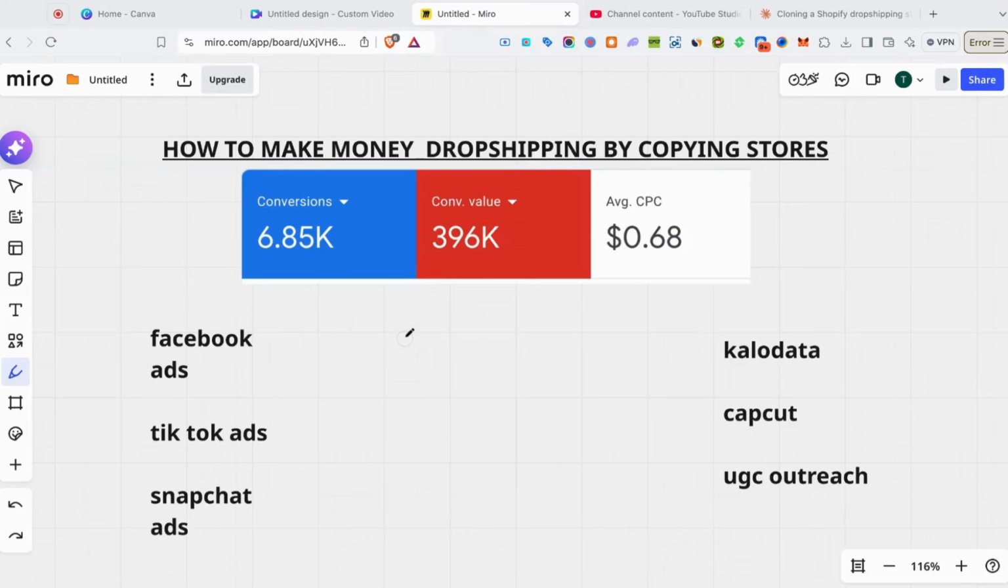All right, so how to absolutely make a crap ton of money drop shipping by copying other stores. So I didn't have to run any type of Facebook ads to get these results. I didn't have to run any type of TikTok ads to get these results. And I didn't have to run any type of Snapchat ads. Now, more importantly, I didn't have to sift through products all day trying to find a winner on Calidata. So we're not going to be talking about Calidata.